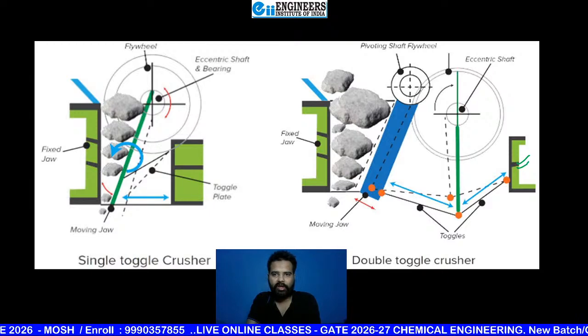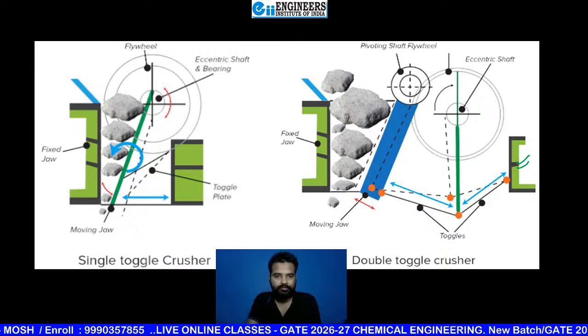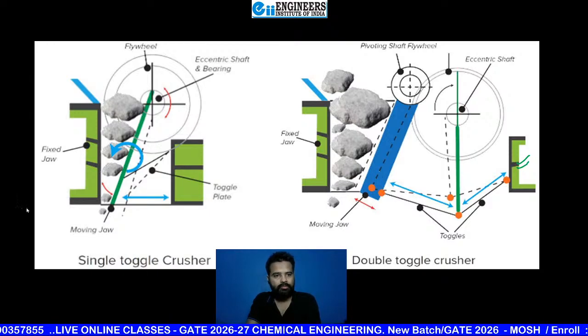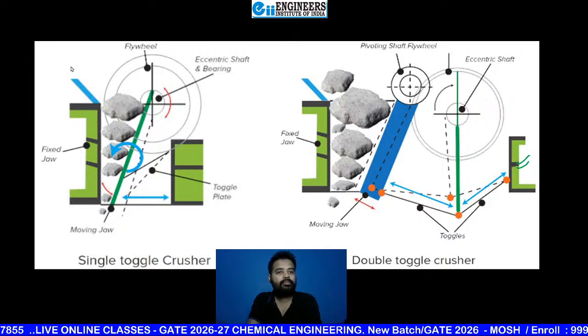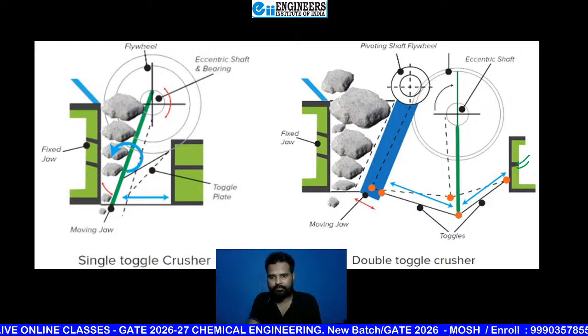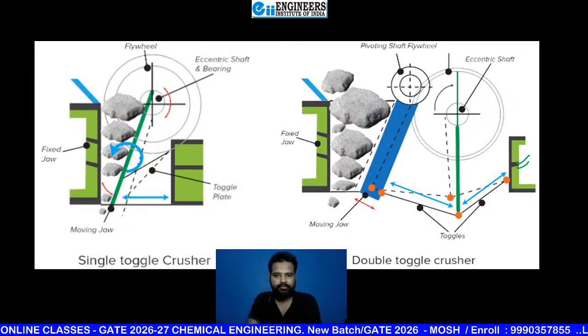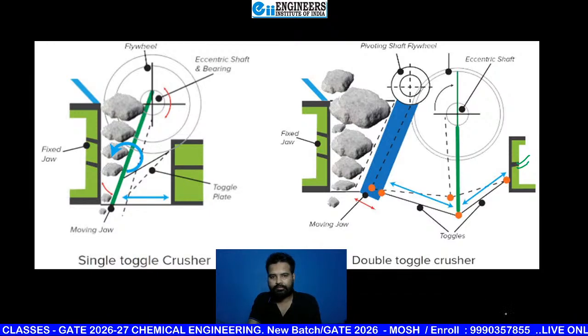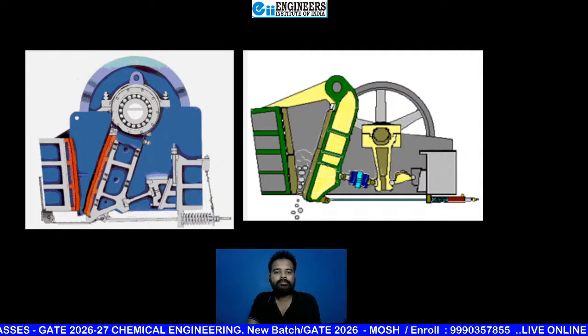Just I'm making one more slide for you, beta. See this diagram, beta.